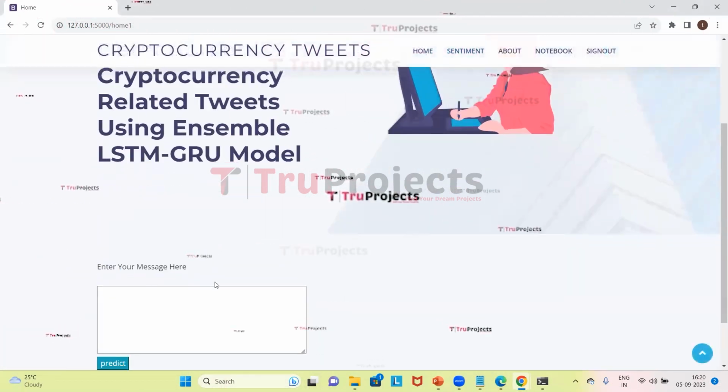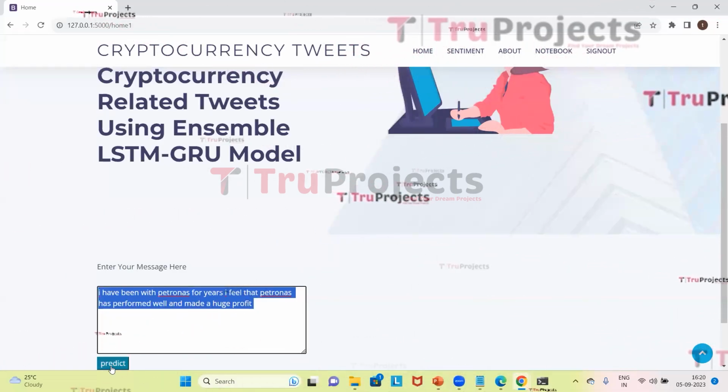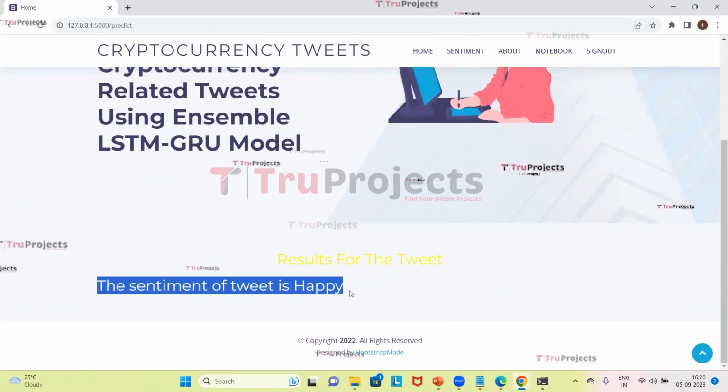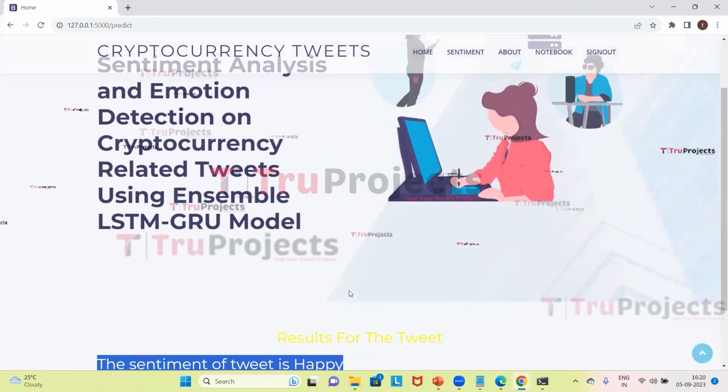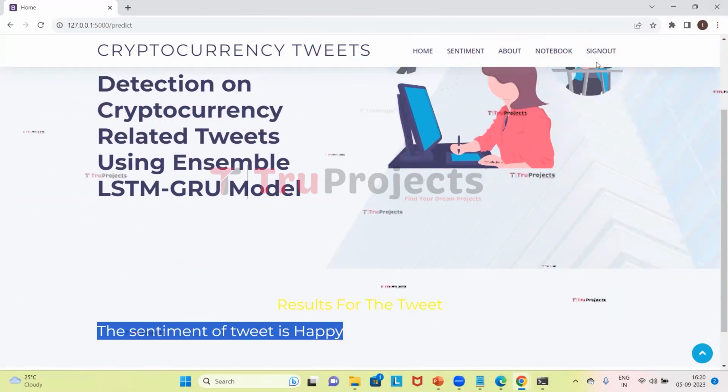I will give the other tweet. So I have given this tweet. So for this tweet, it has predicted that the sentiment of the tweet is happy. In this way, we can give any tweets, any messages. For that tweet, it will predict the sentiment. So we will log out.